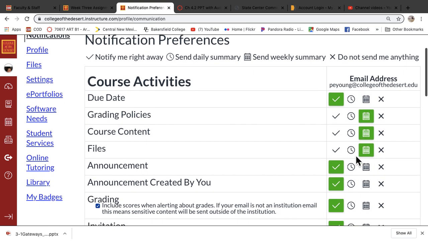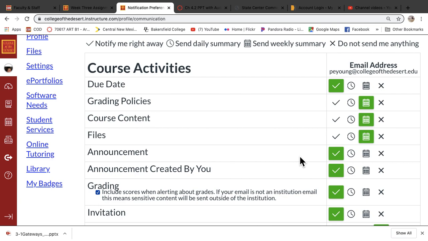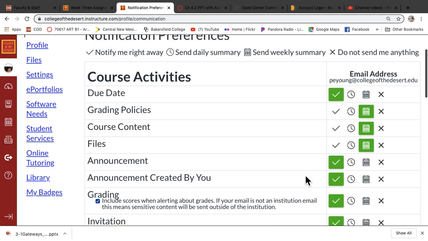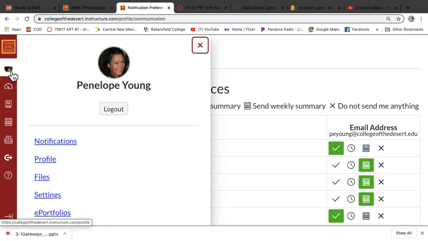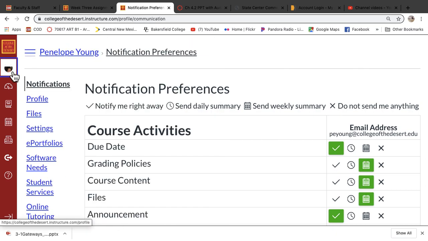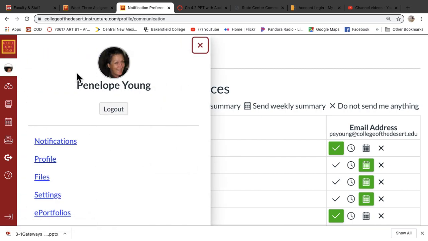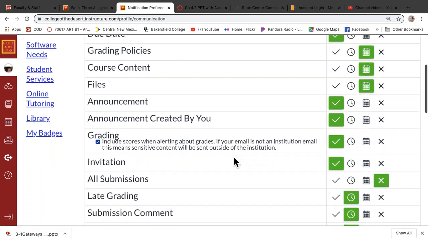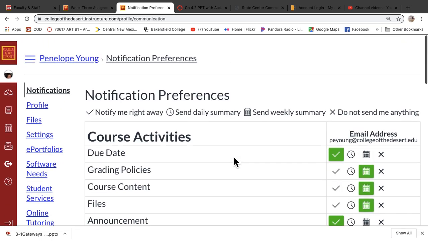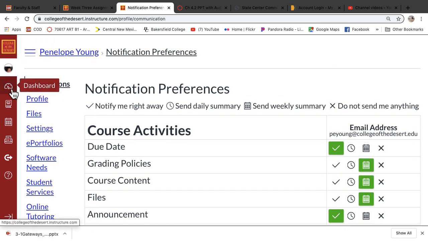I highly suggest setting your due dates, announcements, which are basically emails that go out to the class, and grading. So you're going to want to know what your scores are, and you're going to want to see the feedback. Okay, so that's under notifications. You're going to click on the icon. If you don't have a personal picture there, that's okay, but then you're going to go to notifications, and you're going to end up here, and you're going to set your preferences. Okay, so that's one of the first things.